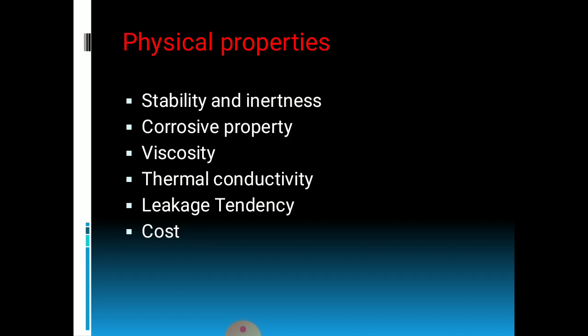Next are the physical properties: stability and inertness, corrosive property, viscosity, thermal conductivity, leakage tendency, and then the last one is the cost. Stability: the refrigerant should have good stability, because as we know, if the refrigerant decomposes early, it forms corrosive and poisonous products. So that's why the refrigerant should have good stability.